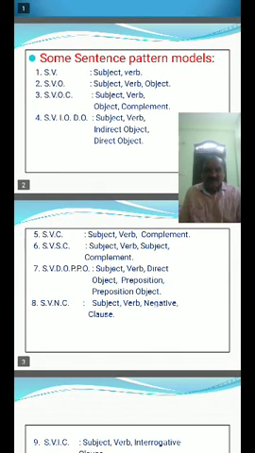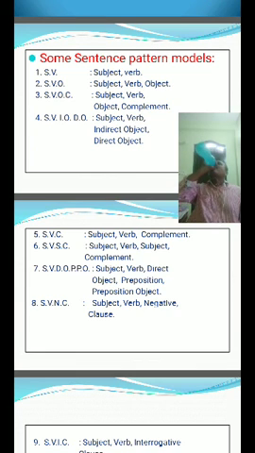Once again I am repeating. Sorry for the disturbance. SV, subject verb. SVO, subject verb object. SVOC, subject verb object complement. SVIODO, subject verb indirect object direct object.